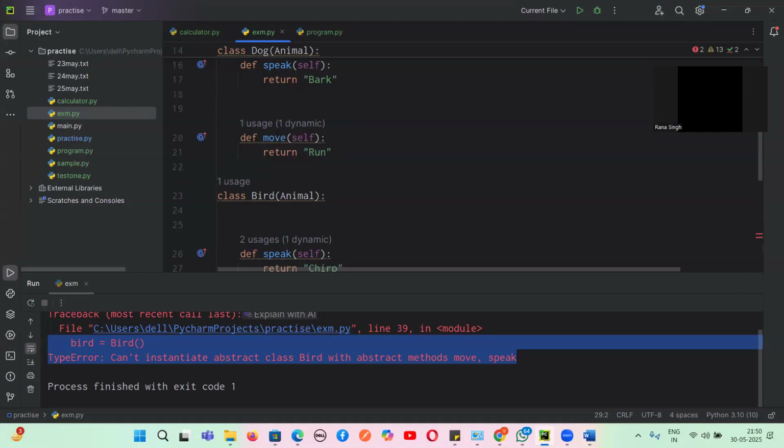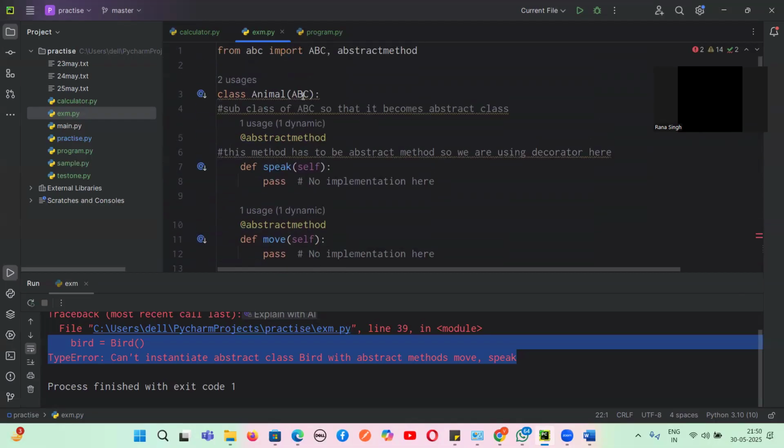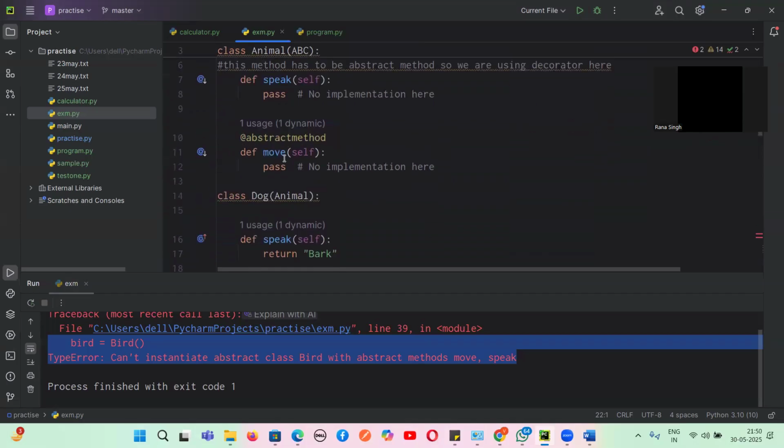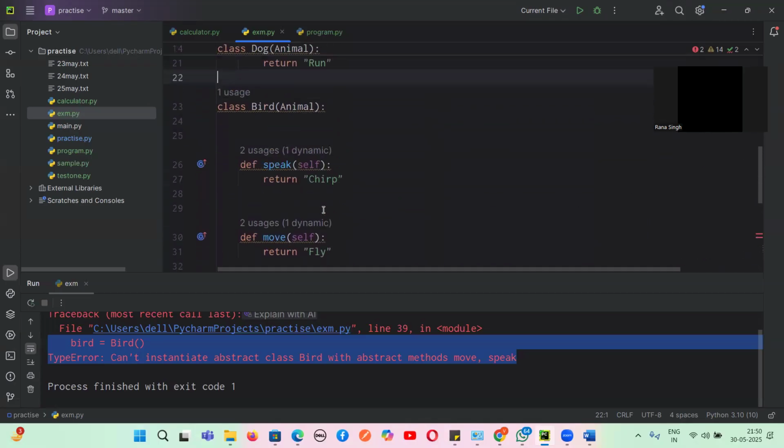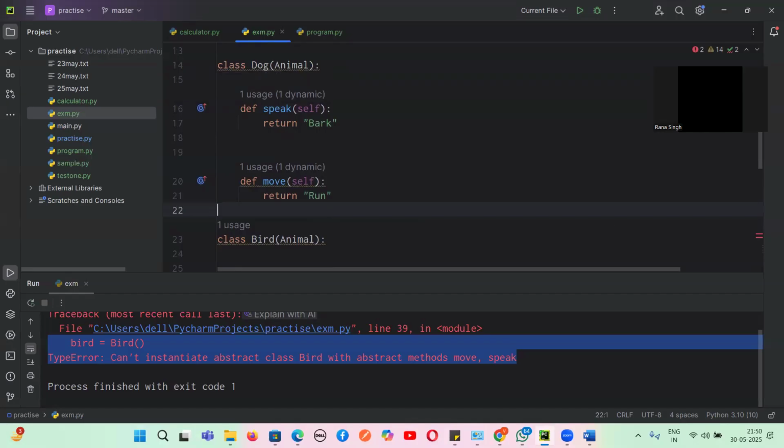So suppose an abstract class I have created for payment, and then you will have something called a debit card method, and a class called debit card class, a class called credit card, with the same method names, but the implementation you cannot see. You can just see what the class defined as an abstract class shows. You can just see the methods called speak and move, but how speak and move are implemented, you cannot see, because that is what we are hiding in abstraction. Yes or no, guys? Okay.